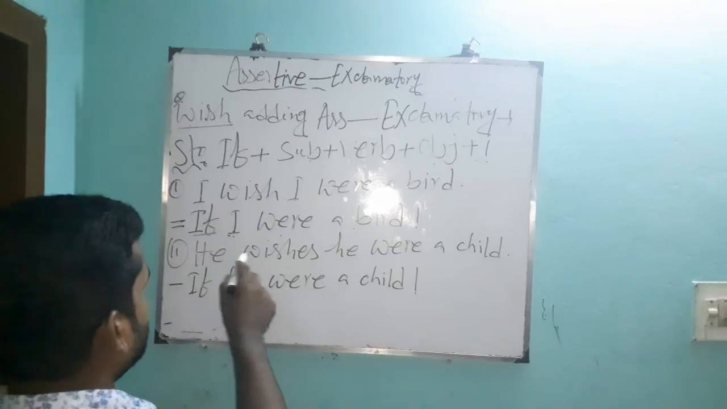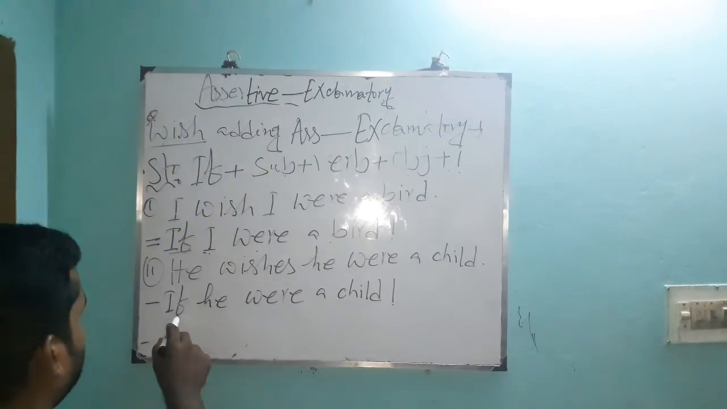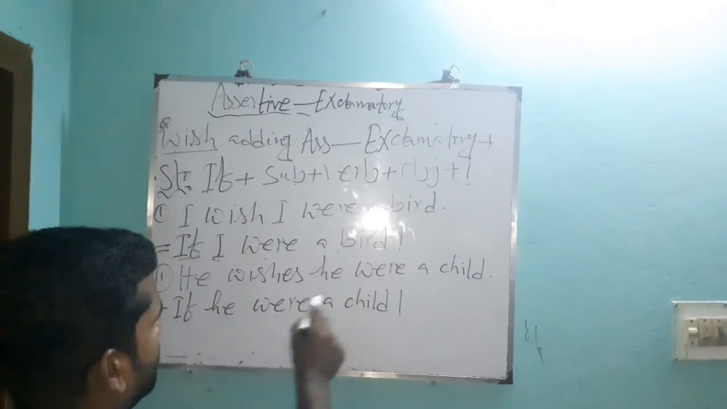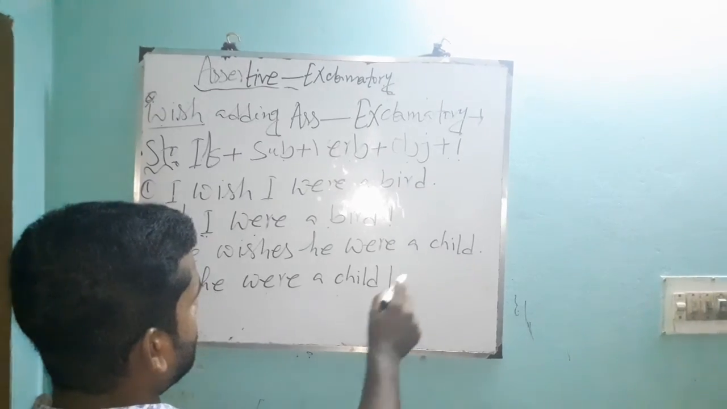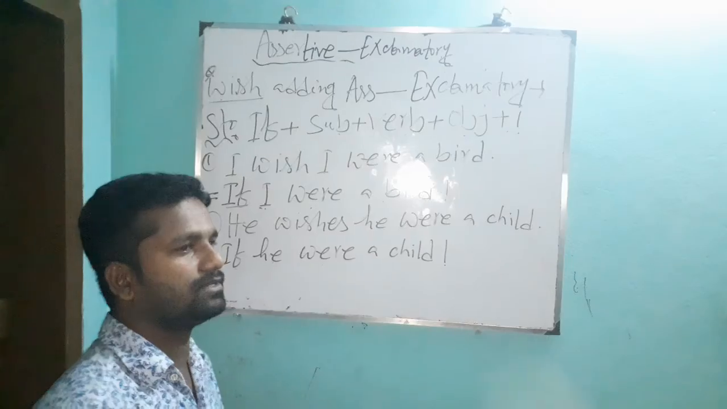Another example, he wishes he were a child. So you write down according to the structure if plus subject he plus verb were and object is a child. At last you write down exclamation mark and it turns into exclamatory sentence.